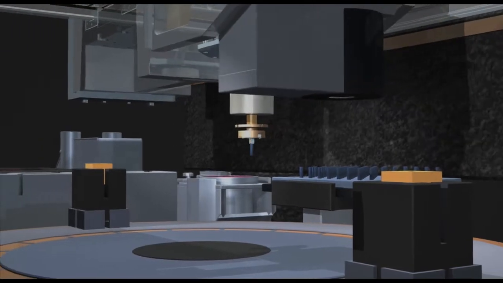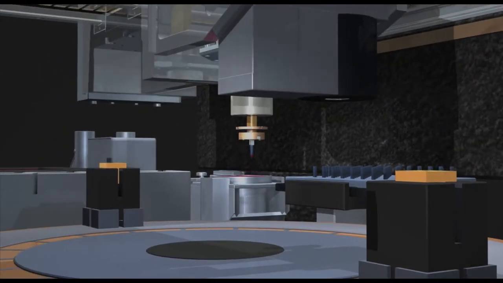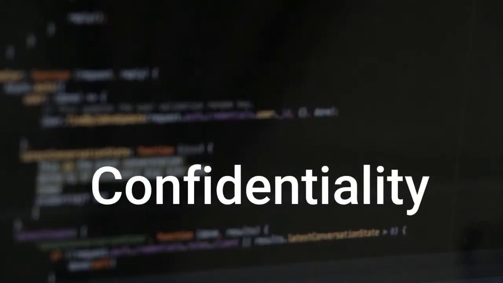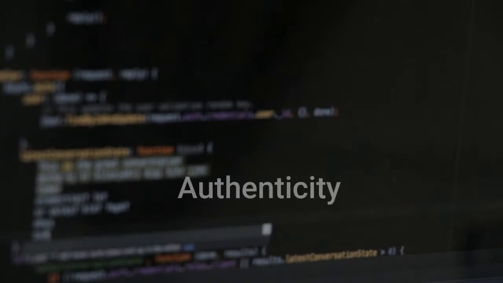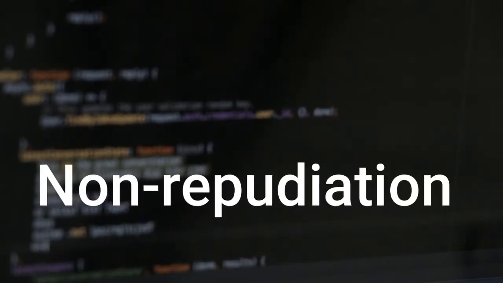There are 5 types of information security. 1. Confidentiality. 2. Integrity. 3. Availability. 4. Authenticity. 5. Non-repudiation. 1. Confidentiality.